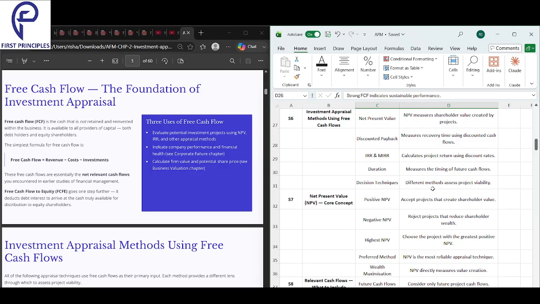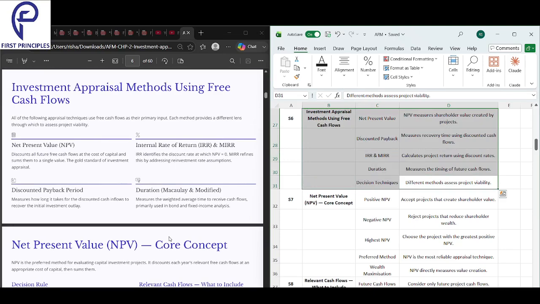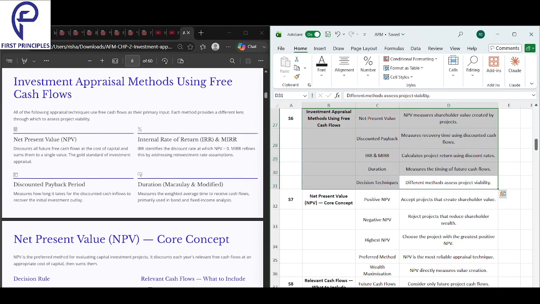Now, looking into the next set of ideas: investment appraisal methods using free cash flows. Which are the methods? Here we are just getting an idea about all the methods. Then we will look into each of the methods, but right now we just want an idea of all of them.